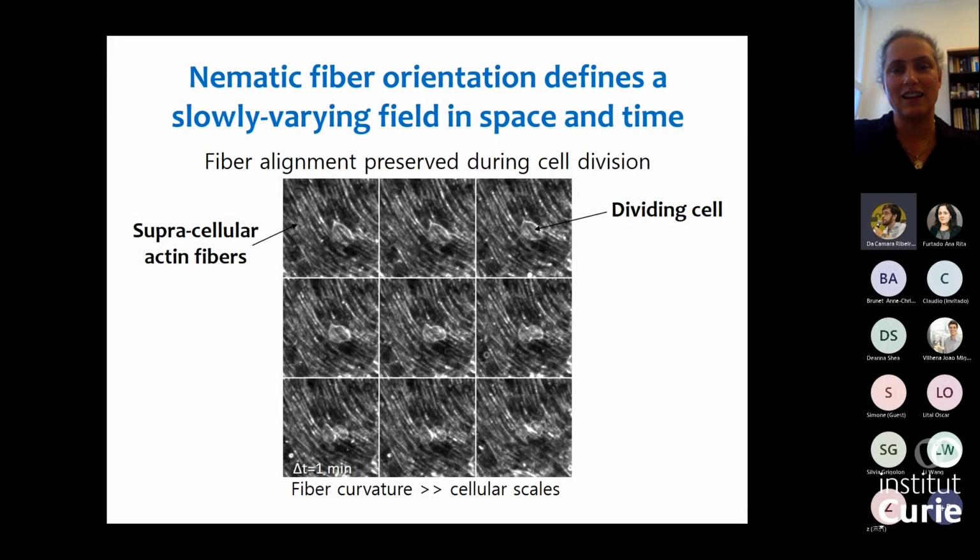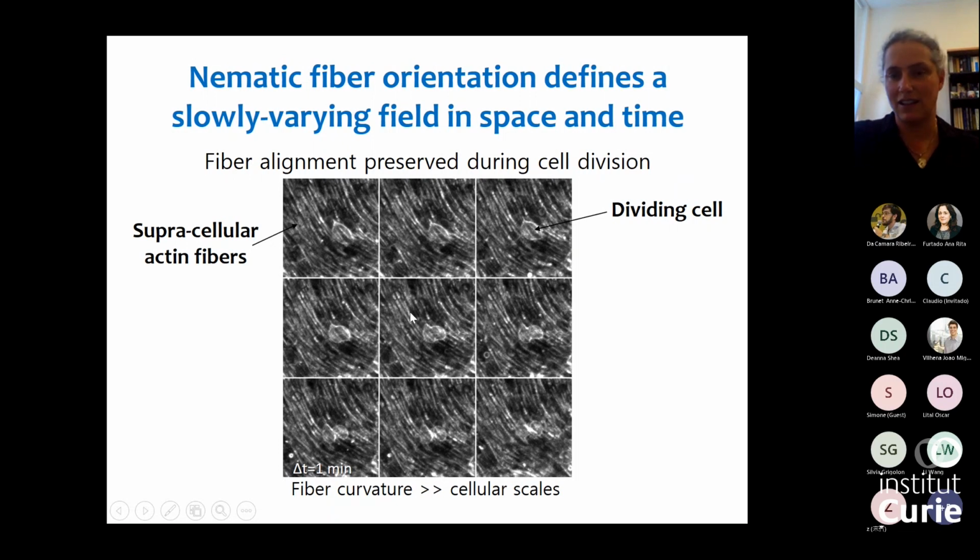Just to show you that this orientation field is well defined in the animal, let's zoom in on a part of the tissue. What you're seeing here are images from a time-lapse movie of the epithelium, taken with 1 minute time intervals. In this case, we caught a cell that is dividing. You can see a cell rounding up and actually dividing into 2 cells. And you can see throughout this process that the actin fibers remained intact.